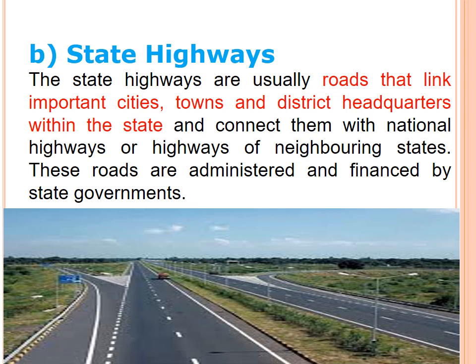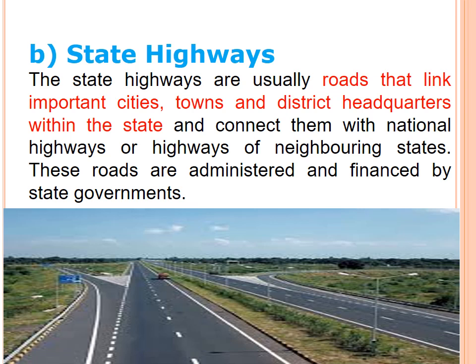Okay, and these roads link the important cities. What are the important cities in the state? This highway will go through the cities, towns and district headquarters. Also the state highway passes through the important cities, towns and district headquarters. Got it? And they connect with the national highways or highways of neighboring states. The national highways are there in every state, yes or no?